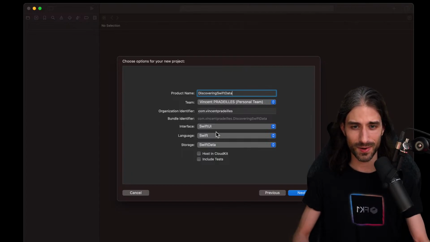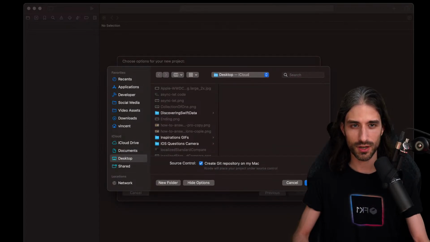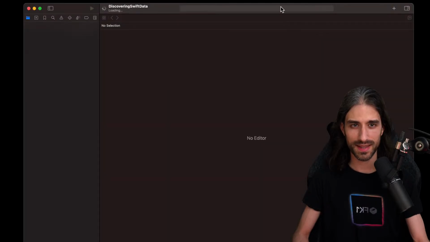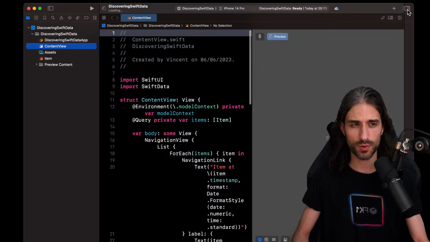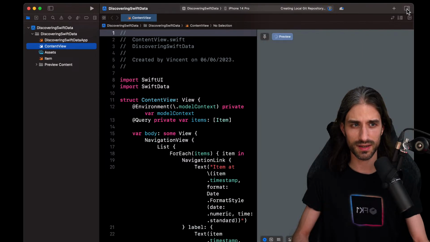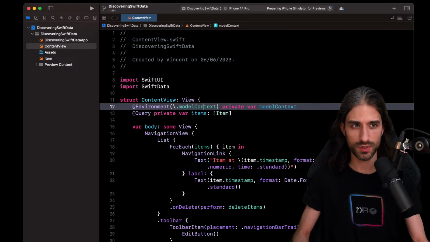Okay, so we are good. SwiftUI, SwiftData. Let's go with next. So I'm just going to put it on my desktop. And we have our project being created. I'm going to get rid of this thing. Let's see. I want to get rid of the preview, but that's not how you do it. Okay, you do it more like that. All right, so let's see what we have.